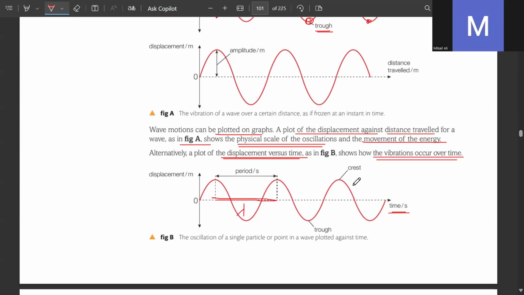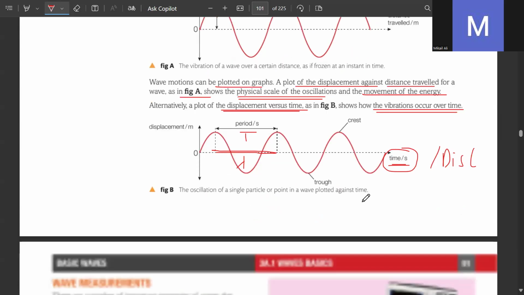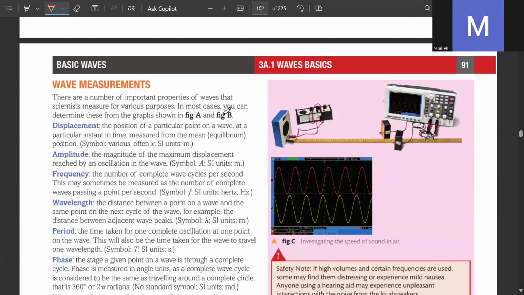So you always have to see what is there on the x-axis. If there is time on the x-axis, it's going to tell you the time period. If distance is given on the x-axis, then that will be the wavelength. There are a number of important properties of waves that scientists measure for various purposes.